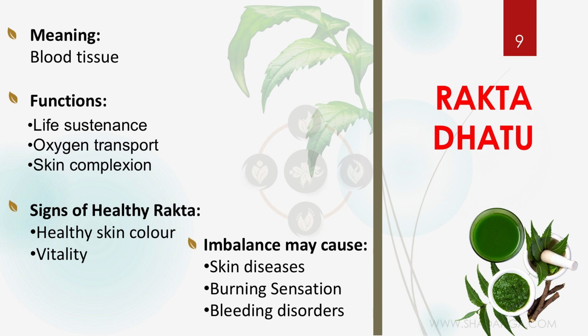Next is Raktadhatu. So Rakta means what? Blood. So Raktadhatu is the blood tissue. So what are the functions of Raktadhatu? We all know that to live our life we need blood in our body, right? So life sustenance is the first function of the blood. Next is oxygen transport. Next is the skin complexion. Not only this, there are many functions, but these are the three main functions of Raktadhatu.